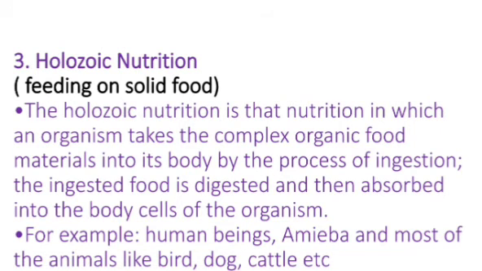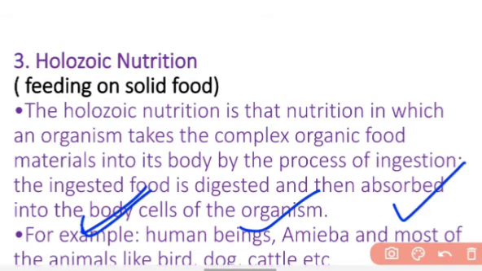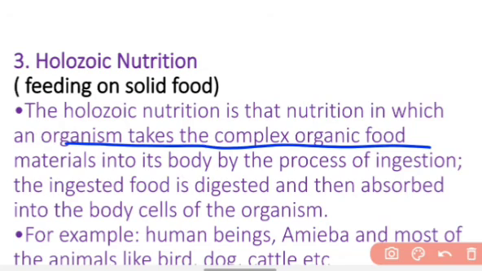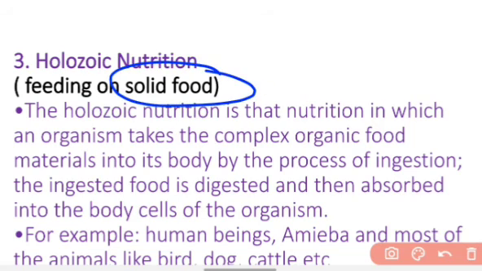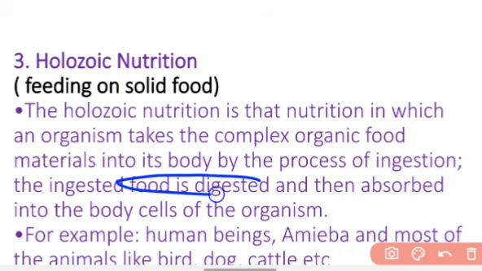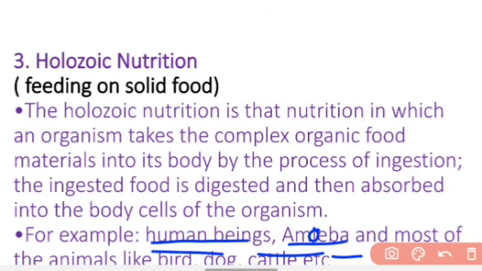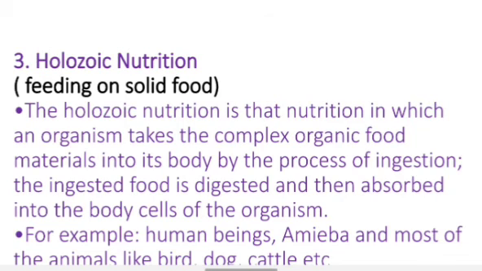Now the third one is holozoic nutrition. In the holozoic mode of nutrition, the organism feeds on solid food, and the organism takes complex organic food material into its body by the process of ingestion. Then the ingested food is digested and then absorbed into the body cells of the organism. So here the organism takes the solid food, it is ingested, and it goes into their body, and in the body the food is digested, then it is absorbed. For example, human beings, amoeba, most of the animals like birds, dogs, cattle, etc., show the holozoic mode of nutrition.